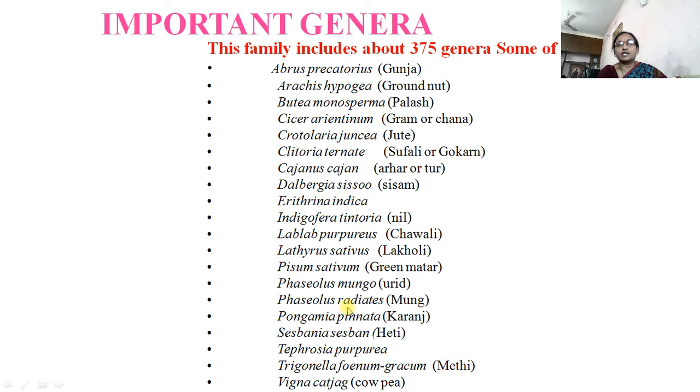Phaseolus mungo, it is urad. Then Phaseolus radiatus, that is moong. Pongamia pinnata, it is karanj, a roadside tree. Then Sesbania sesban. Then Tephrosia purpurea. Then Trigonella foenum-graecum, it is methi. And Vigna catjang, it is cowpea. These are some of the plants which we use as pulses, or in the green form it is called legume.